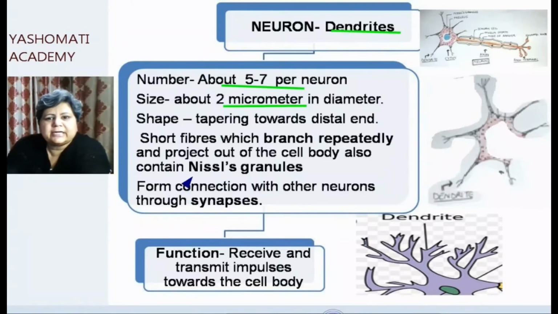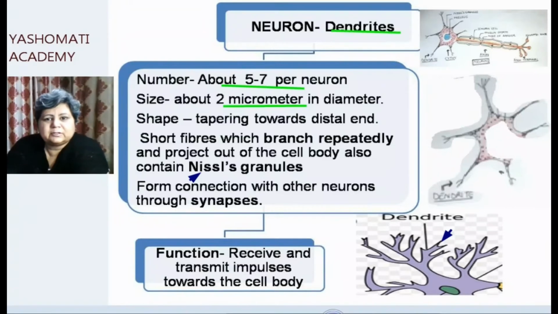So these Nissl granules are also present in the dendrites. It is important to note it here, because when we study other parts, we will see that there is a difference in the presence of Nissl granules in other parts of the neuron. So we must remember that Nissl granules are present in the soma as well as in the dendrite.